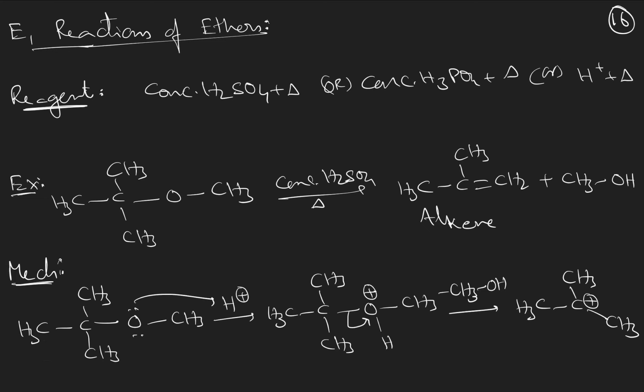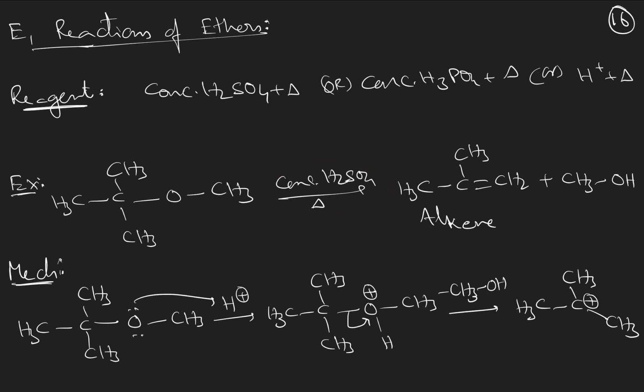Then elimination reactions of ethers. For E1 elimination reactions of ethers, the same reagent you will be using: concentrated sulfuric acid or concentrated phosphoric acid, or H plus ion, plus heating. You see the example here. You have taken an ether, an unsymmetrical ether, and added the reagent. Heating is also done. You got the alkene.